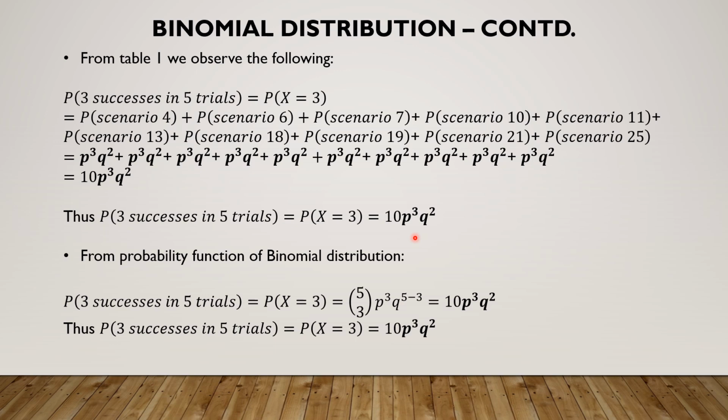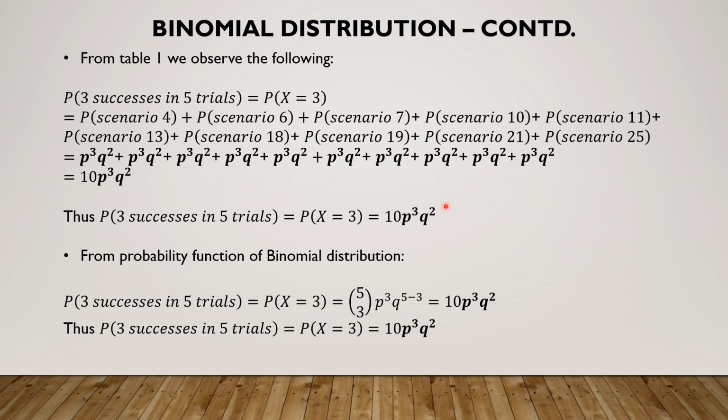Observe that we have got this result by using the axioms of probability and not by using the binomial random variable's mass function. If we were to use the binomial's mass function, for n we have 5 and for x we have 3, so that we get 5C3 p power 3 q power n minus x, that is 5 minus 3, giving us 10 p cube q square, which coincides with the earlier answer that we had got. Does it mean that every problem can be solved directly by using the basic rules of probability and we don't have to use the binomial random variable?